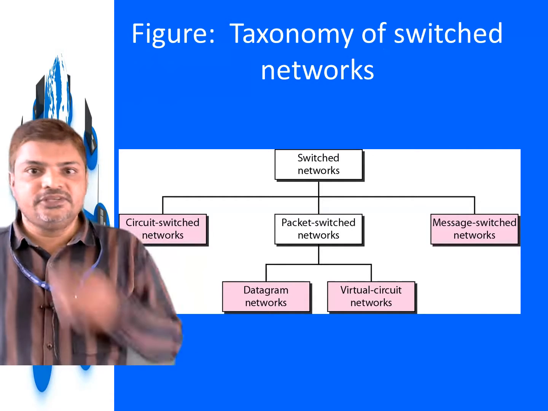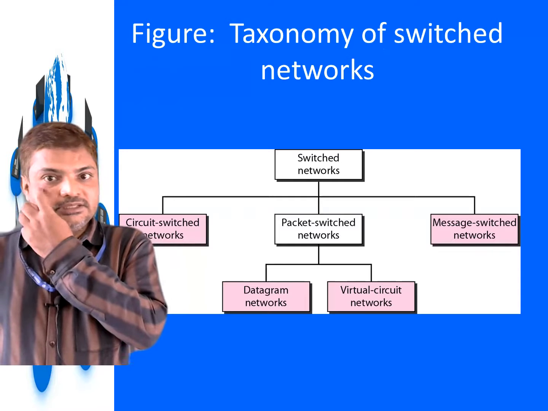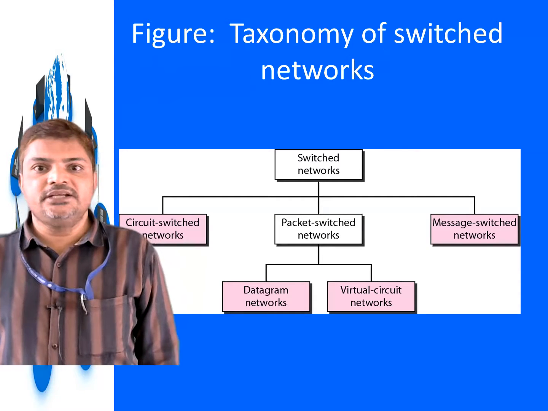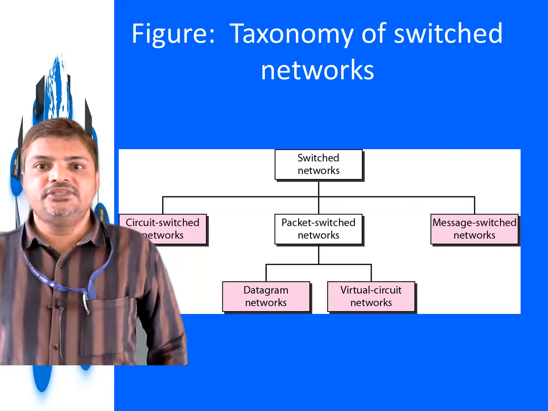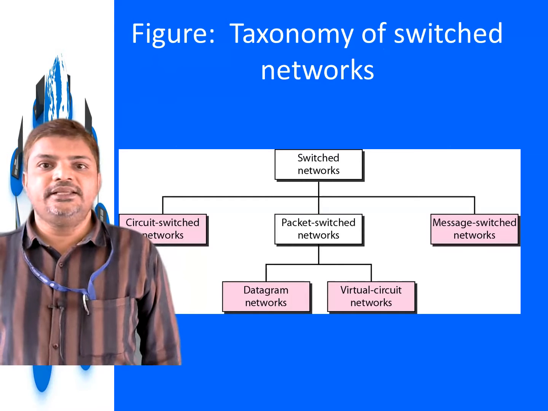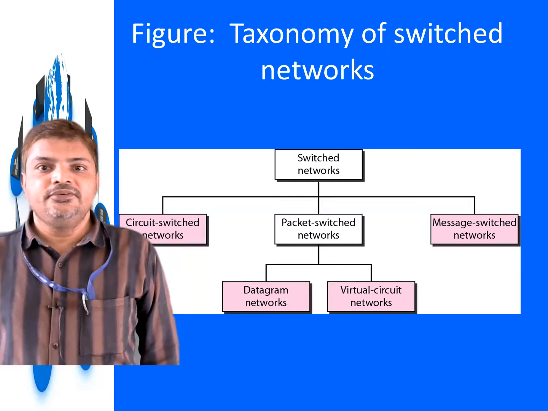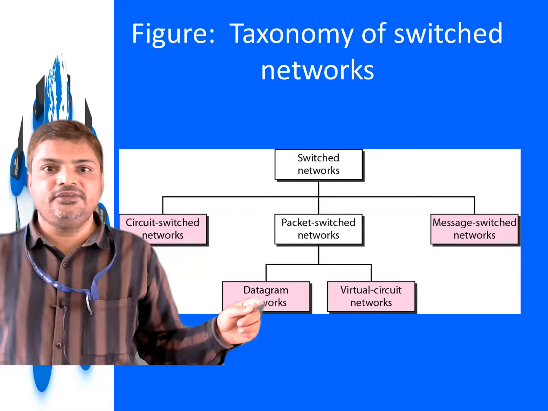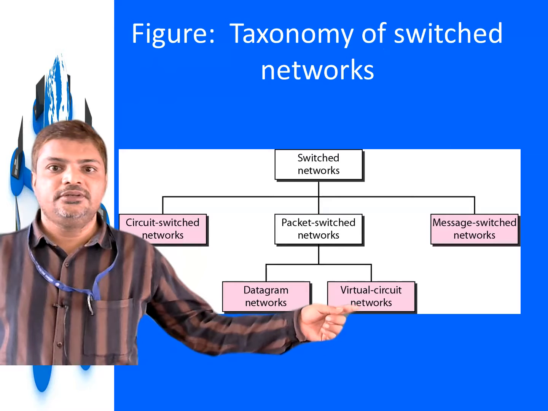We have switch network, which is divided into three categories: circuit switch networks, packet switch networks, and message switch networks. Again, the packet switch network is divided into datagram networks and virtual circuit networks.